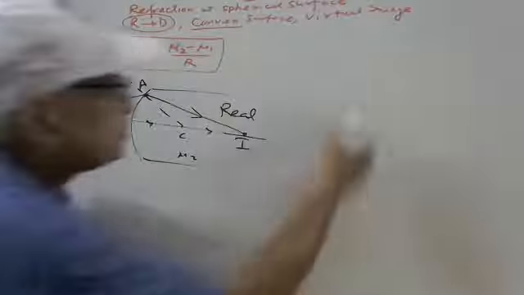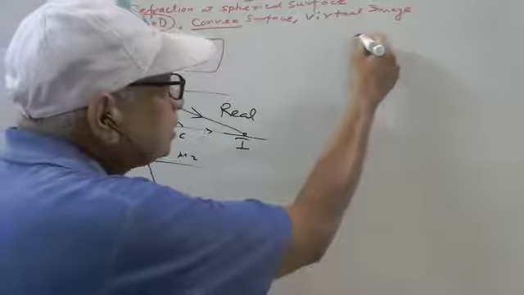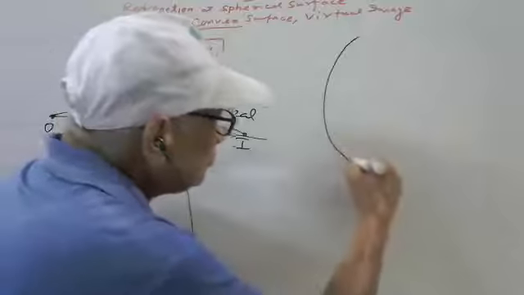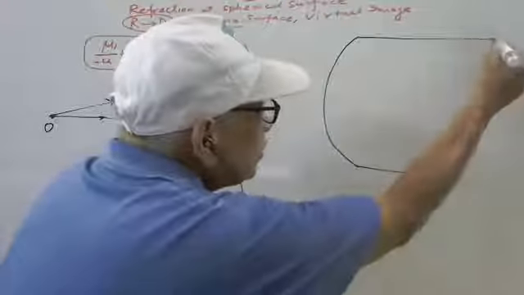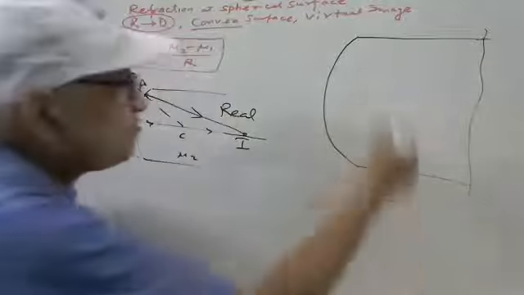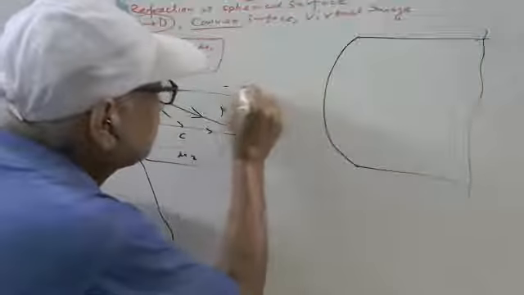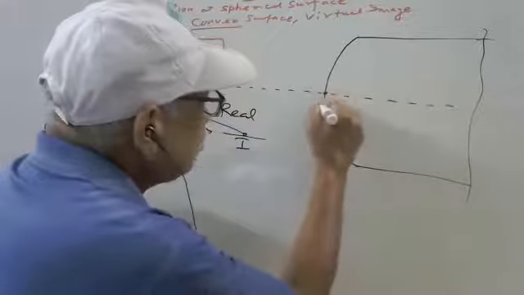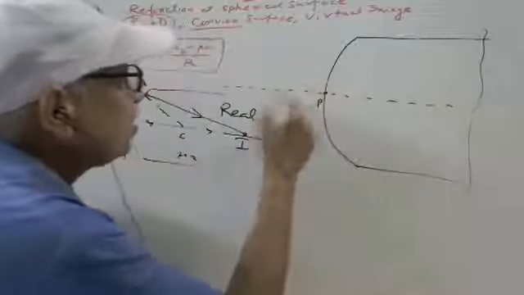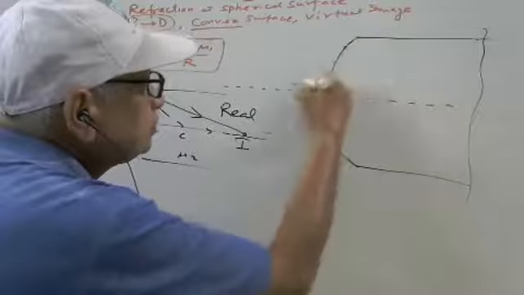Let us discuss this. See here, this is the principal axis, and this is the pole, P.